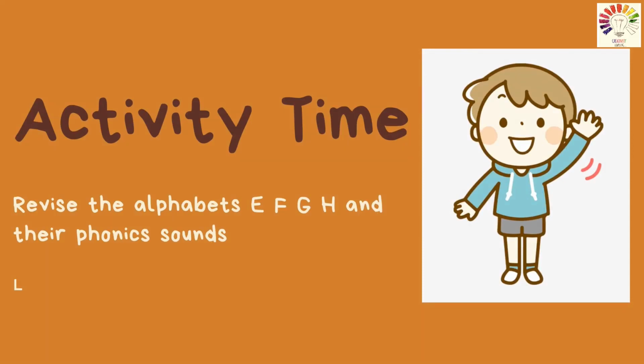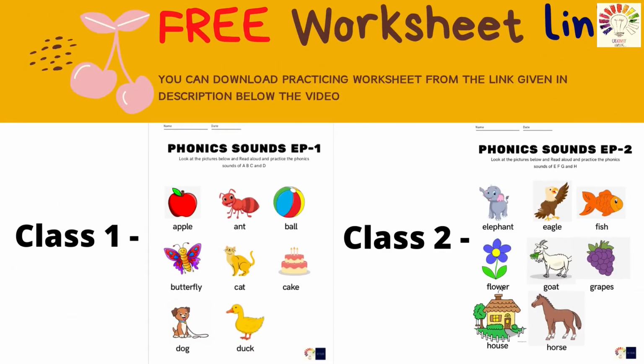Okay, children. So today's activity is you need to revise these letters and their phonic sounds. That is E, F, G, H. Okay? And don't forget the first 4 letters and their phonic sounds. Okay, so we have attached 2 worksheets in the description box below. There's a link for that, so you can just go through that, download the worksheets and practice with the help of it.